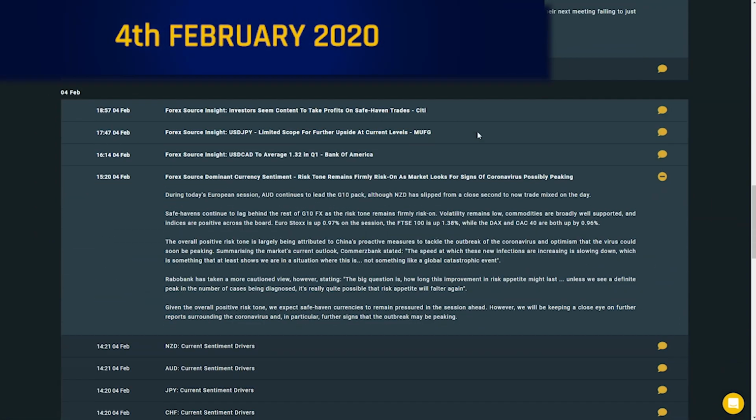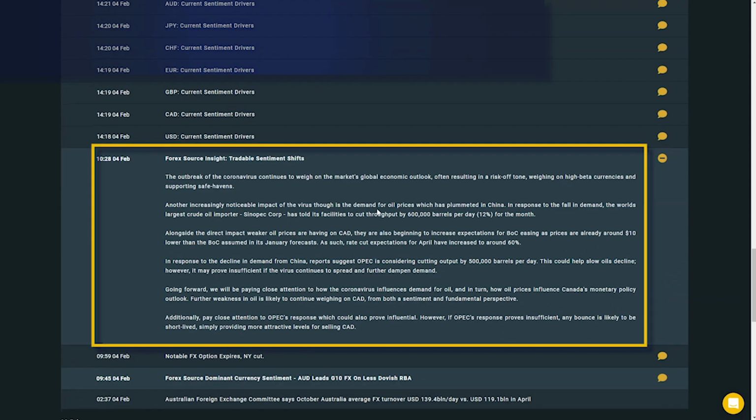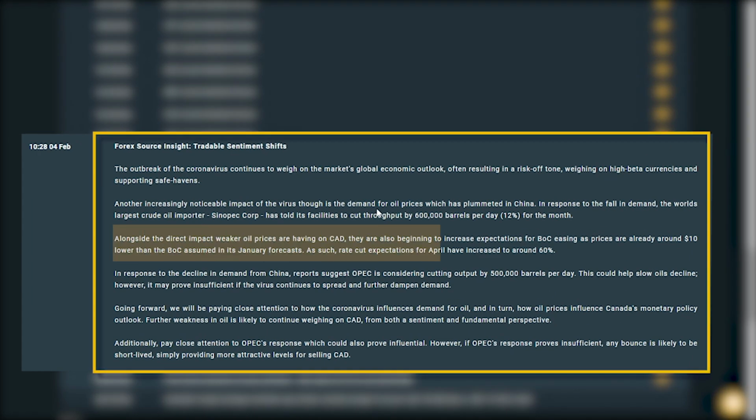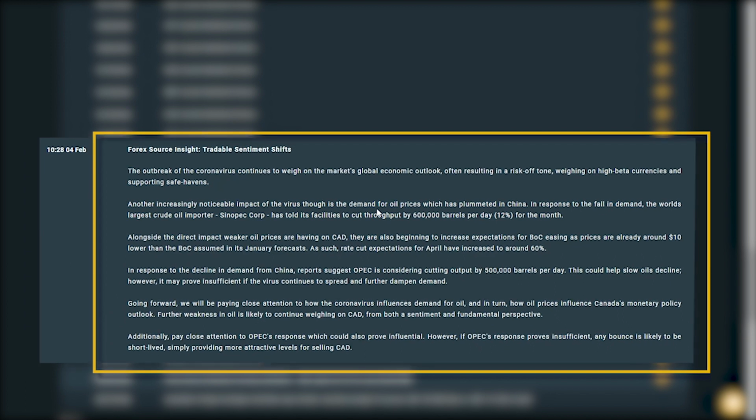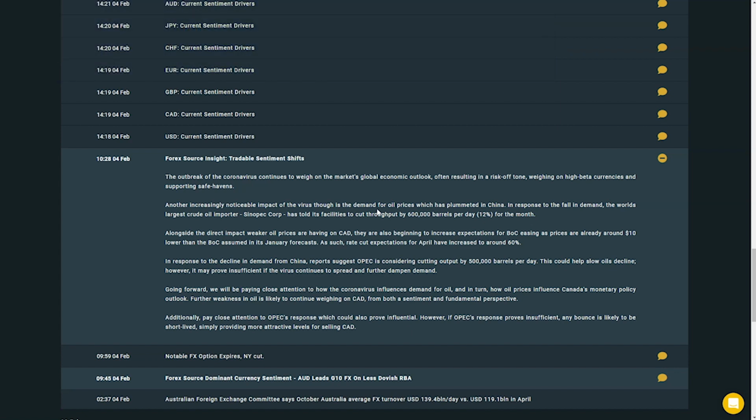Then, looking at our tradable sentiment shifts report, the day before, on the 4th of February, we saw that the CAD was being pressured due to big drops in oil prices as well as rising expectations for the BOC to ease rates in the year ahead. So based on this, we knew that the Aussie dollar was being driven higher and the Canadian dollar was being driven lower, and that created a great trading opportunity.